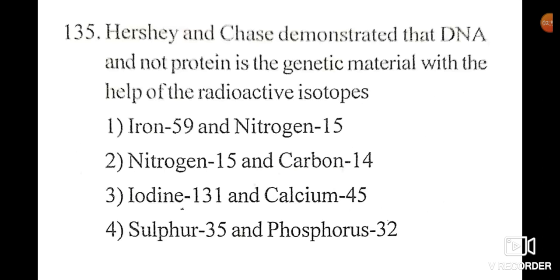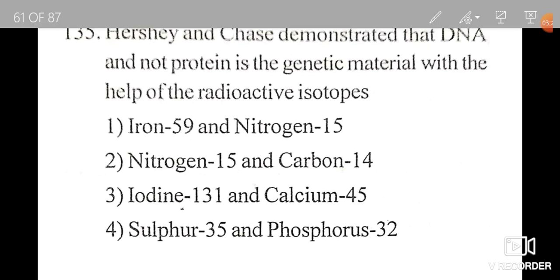Question number 135. Hershey and Chase demonstrated that DNA and not protein is the genetic material with the help of the radioactive isotopes.